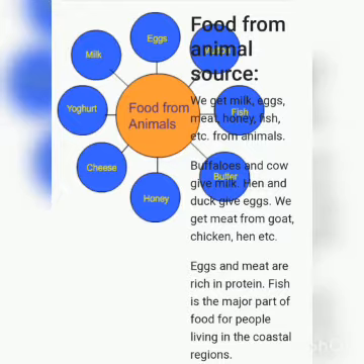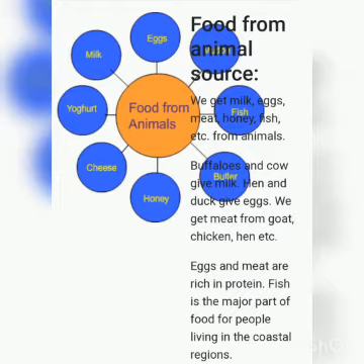Now come to the topic, classification of animals on the basis of food habits. Habit means what kind of food they take. There are three kinds of animals on the basis of food habits. One is the herbivore. Second is the carnivore. Third is the omnivore.